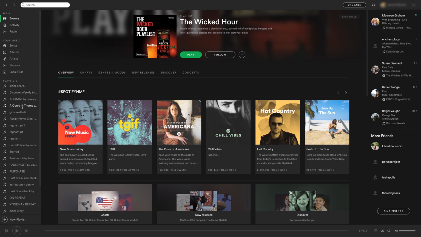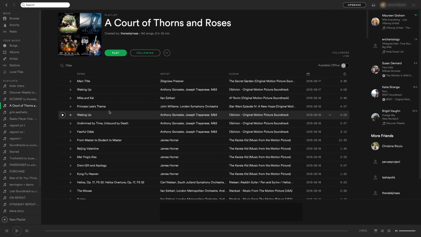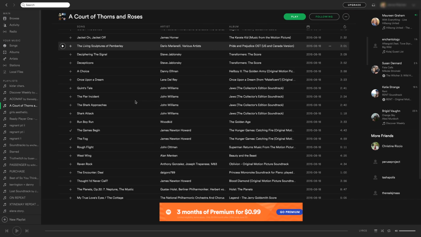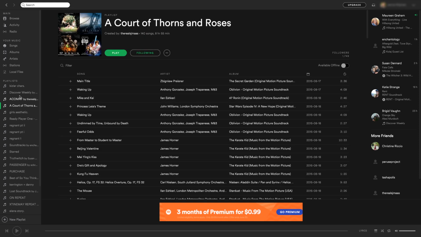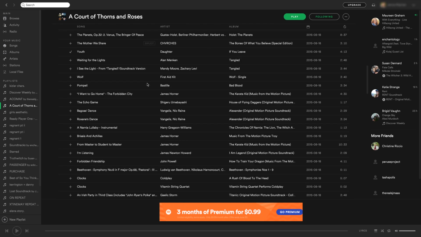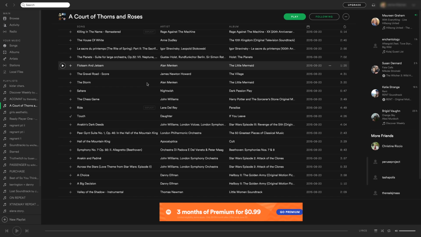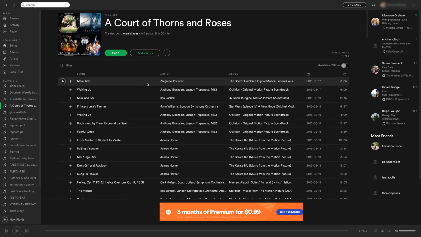So I'm going to really quickly show you an example of playlists. We have the Sarah J. Maas attempt, which is very long, and you have to know a lot about scoring. So when Sarah writes, she basically finds themes and scores from movies and instrumental tracks, and then she'll put that instrumental track on repeat as she writes a scene, and thus her playlists are very long, but they have really cool music on them. So that's one attempt where you can just have instrumental music playing in the background.